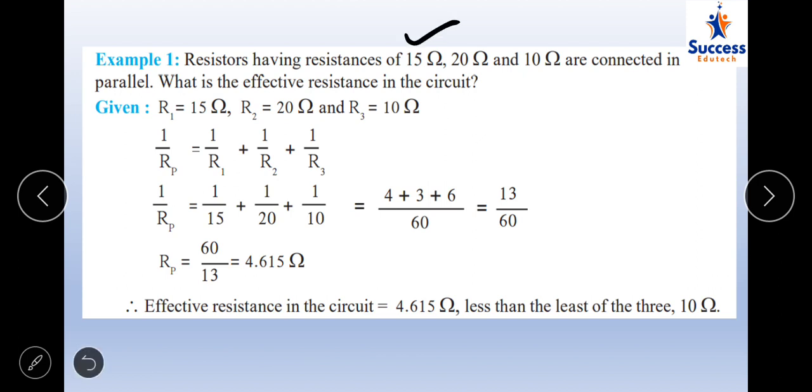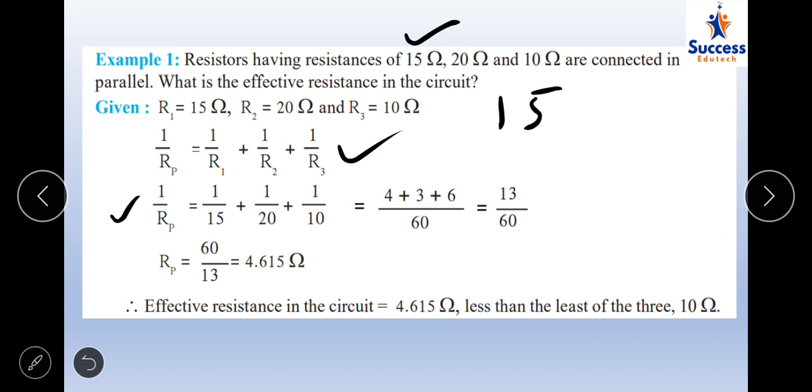Resistors having resistance of 15 ohm, 20 ohm, 10 ohm are connected in parallel. Okay, we have values for R1, R2, R3 in the given. What is the effective resistance in the circuit? To calculate the effective resistance, we have to use this formula. Substitute the values: 1 upon 15 plus 1 upon 20 plus 1 upon 10 is equal to 1 upon Rp. Now how to calculate this?